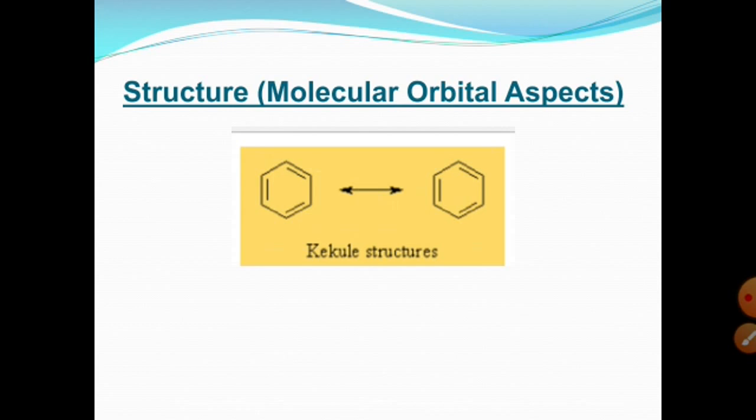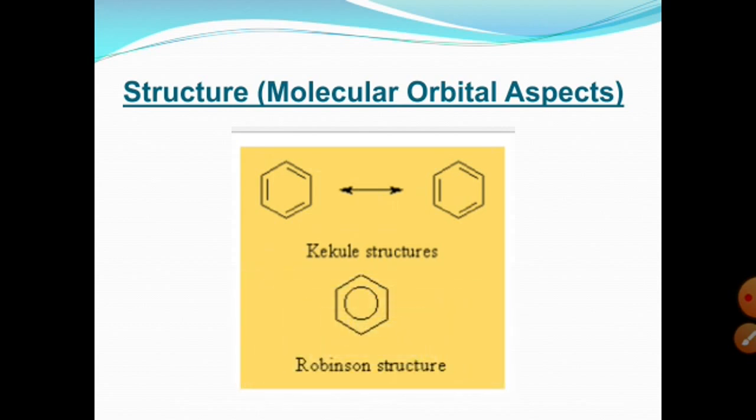In benzene, all the carbon-carbon bonds are known to be of equal length. So there is no carbon-carbon double bond and no carbon-carbon single bond. This is best represented by the resonance hybrid of the Robinson structure.